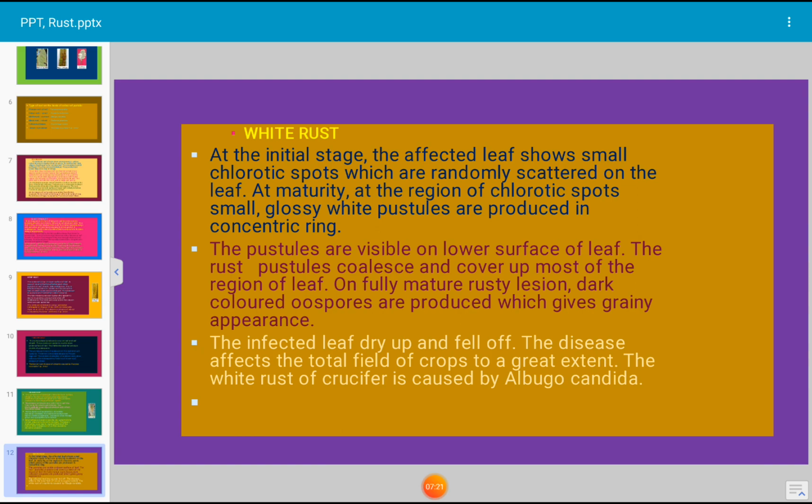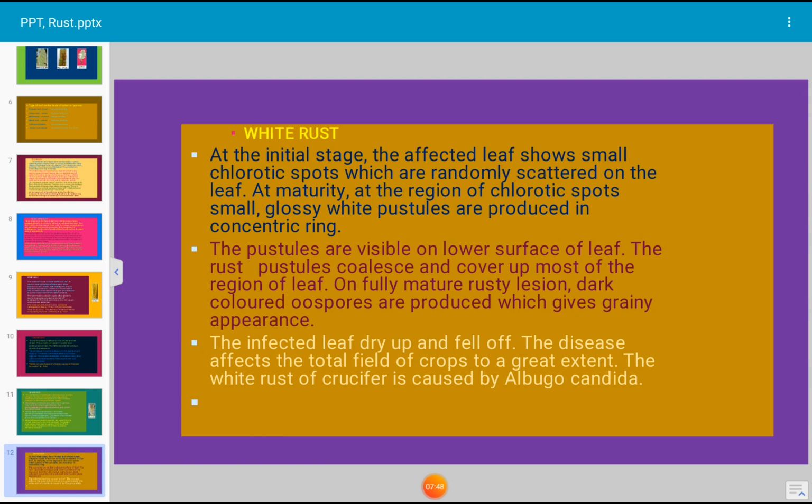The rust pustules coalesce to form large areas or cover most of the leaf surface. On fully mature rusty lesions, dark colored oospores are produced which give a grainy appearance. The infected leaf dries up and falls off. The disease affects the total yield of the crop to a great extent.